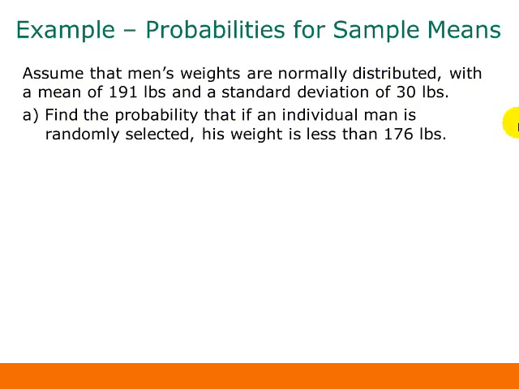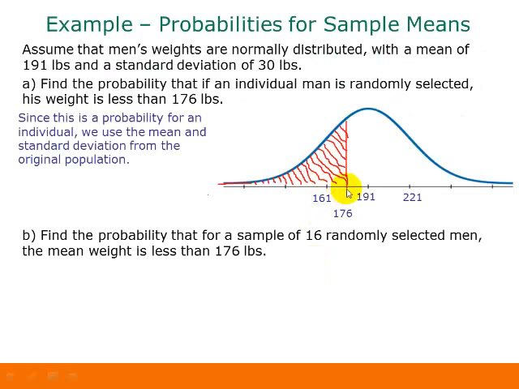Let's do an example of finding a probability for a sample mean. Assume that men's weights are normally distributed with a mean of 191 pounds and a standard deviation of 30 pounds. At first we're going to find a probability just like what we did in Chapter 7 that involves just one individual. Find the probability that if an individual man is randomly selected, his weight is less than 176 pounds. Okay, so again, this is just a normal distribution problem.